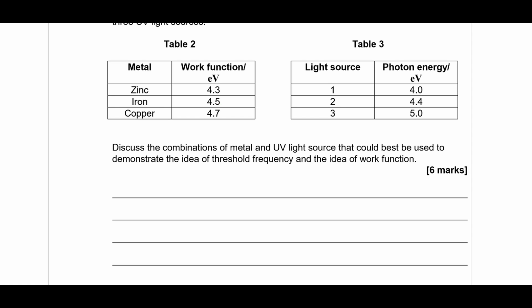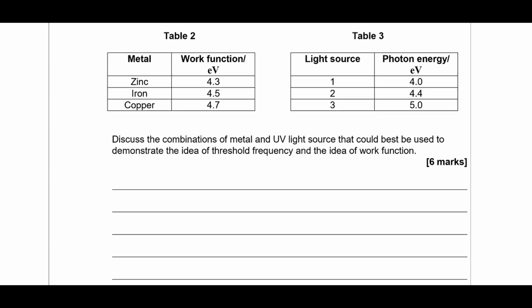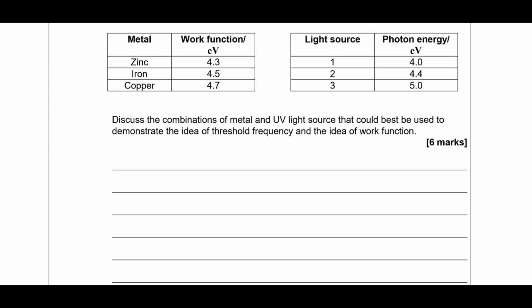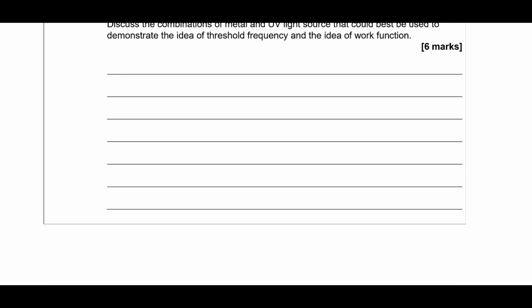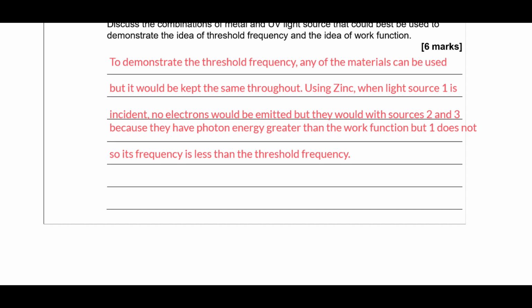For iron it would be emitted with 3 but not with 1 or 2, or with copper it wouldn't be with 1 or 2 and we could with 3. So we could pick any of the materials for this, and what we're going to do is change the light source on them and see that only certain light sources will actually cause an emission. Okay, so that would be an explanation of how to demonstrate the threshold frequency.